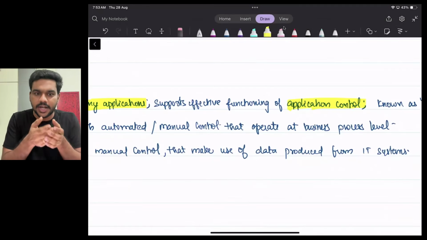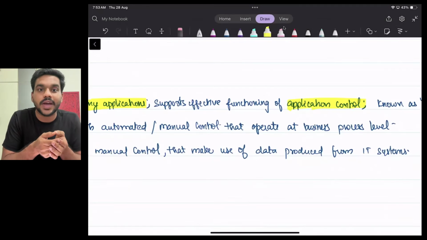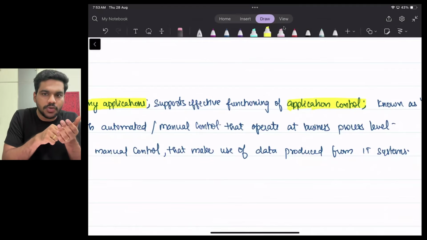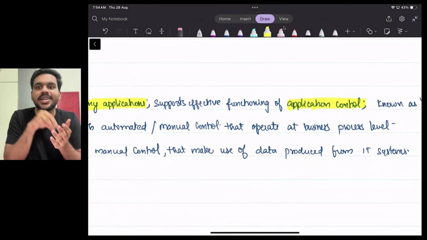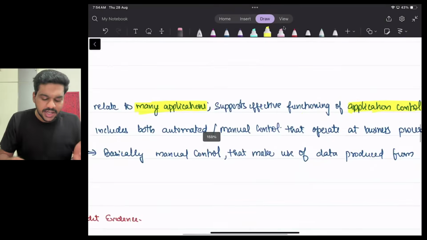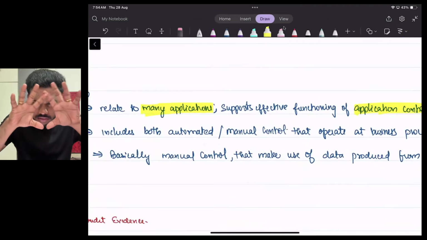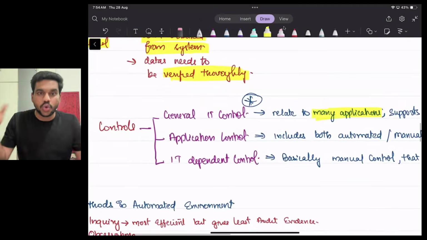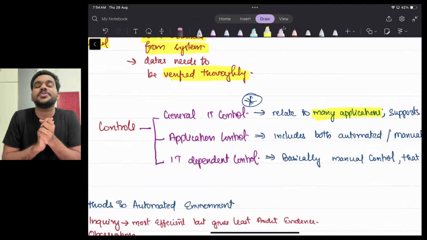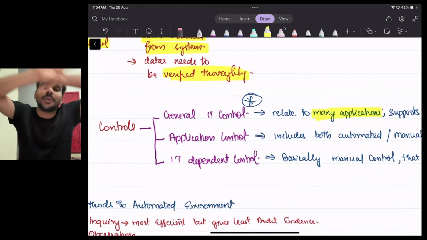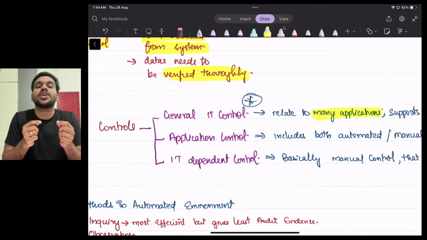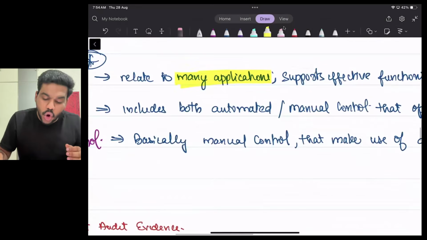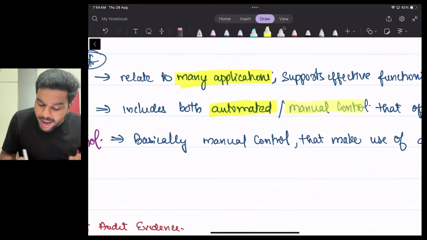Inside, if you are trying to open my WhatsApp, you cannot open it, because I have put a lock inside that. That's a WhatsApp lock. The moment you click on WhatsApp, it will ask you for the password. That is application control over the application. I'm just giving you some simple examples. General controls are not applied to one application, they are applicable to many applications. Application control is a control which is embedded inside an application. It can be either automated or manual control.